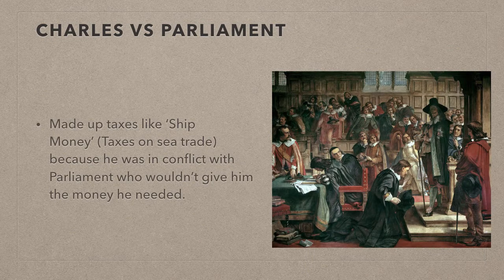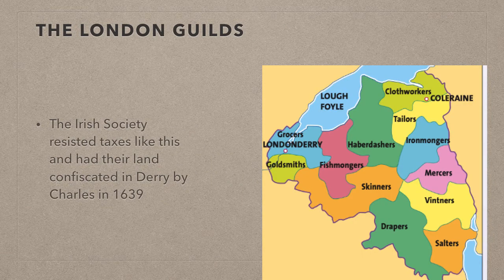So what was the trouble that Charles was getting into? Well, he refused to use Parliament, who then in turn refused to vote him the money he needed to rule. So he imposed a lot of unusual taxes to get his money, like ship money, a tax on trade on the sea. This affected the Ulster guilds we looked at, who planted Derry in the last video. They resisted paying these taxes, and in 1639 Charles officially confiscated their lands.